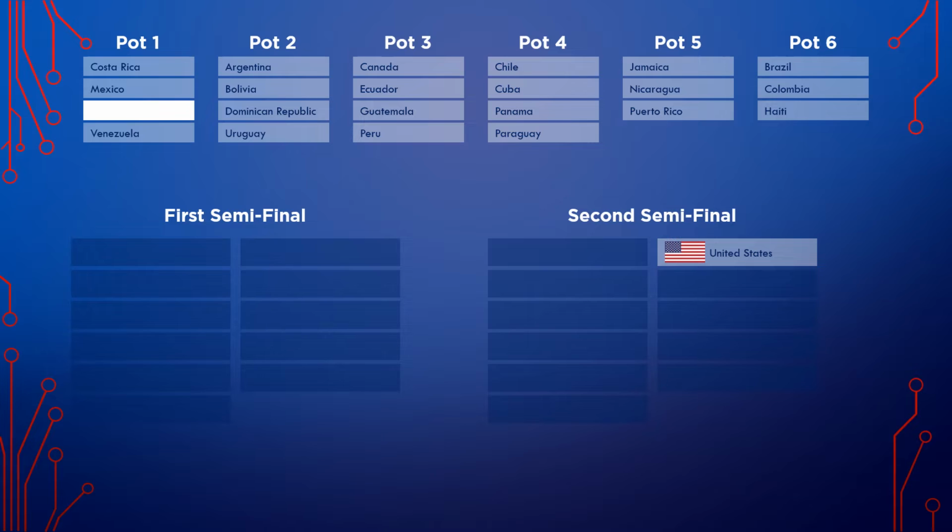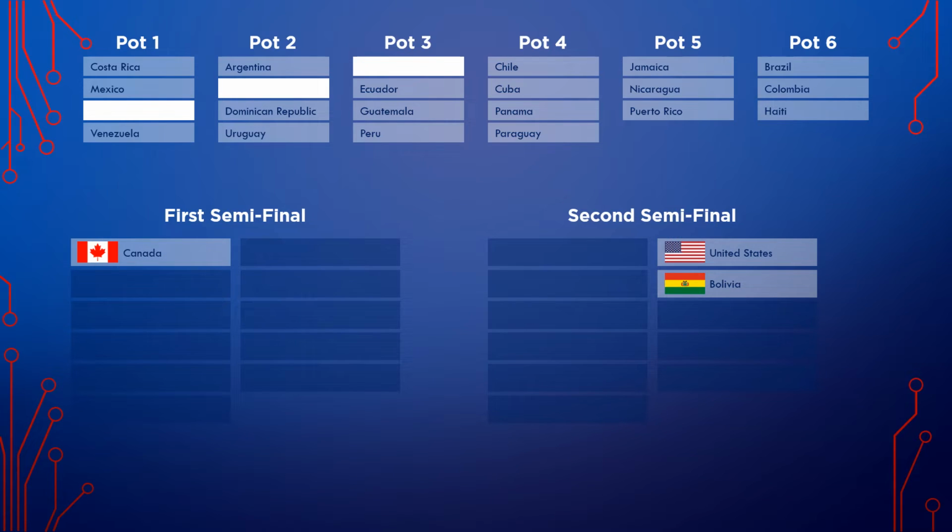Next, we've got Bolivia, and Bolivia will perform in the second half of the second semifinal. Next country, we got Canada, and Canada will perform in the first half of the first semifinal. Next country is Paraguay, and Paraguay will take part in the first half of the first semifinal.